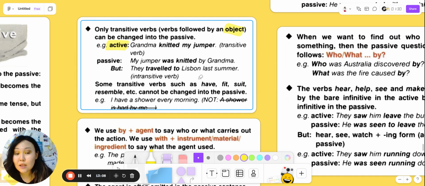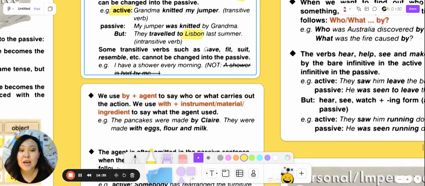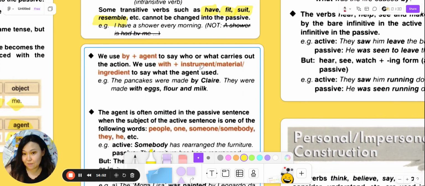They traveled to Lisbon last summer, and you see that here, after travel, we don't have any objects. We have kind of a country, yeah? It's an intransitive verb. That's why we can't change it. Transitive verbs such as have, fit, suit, resemble, and etc. cannot be changed into the passive. We have an example. I have a shower every morning, and it would be weird if you said a shower is had by me. So we need to remember these verbs and avoid using passive voice with them.